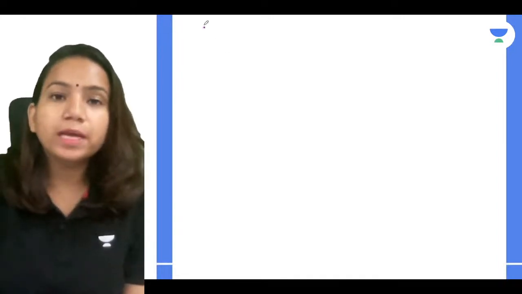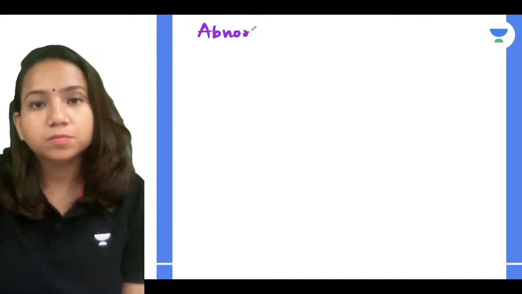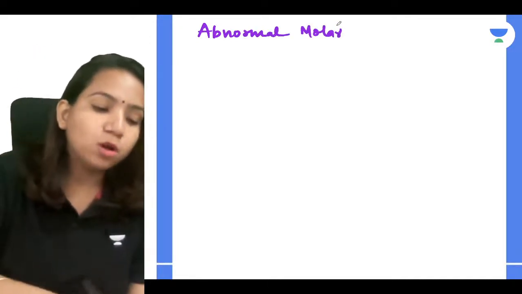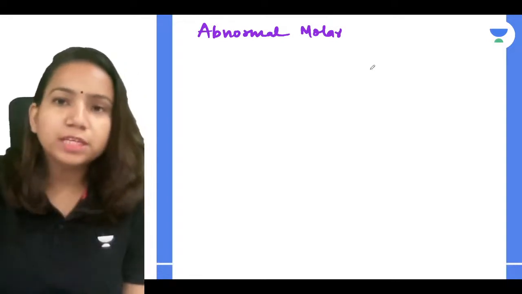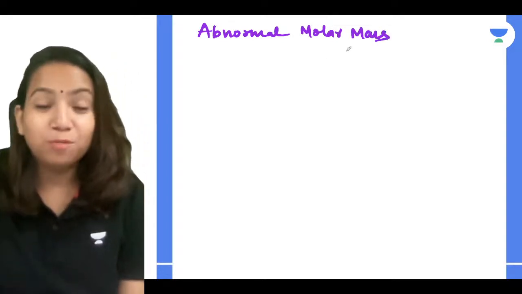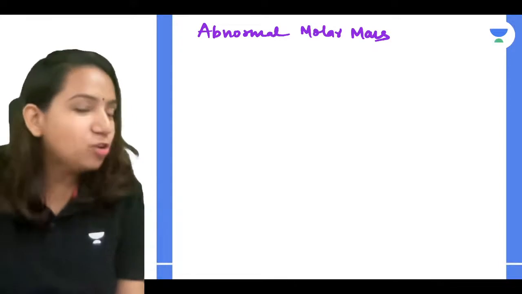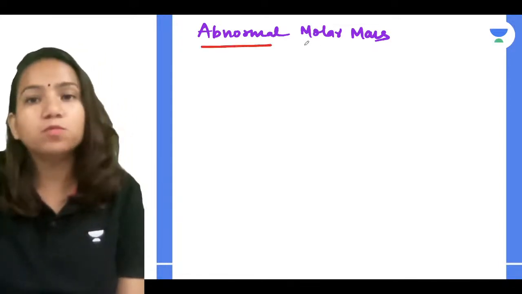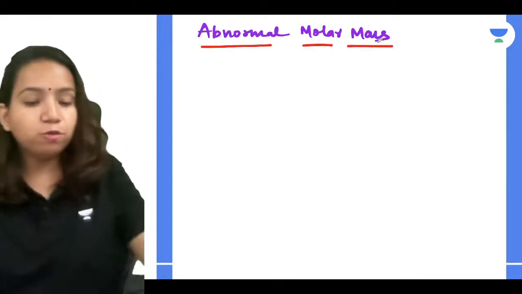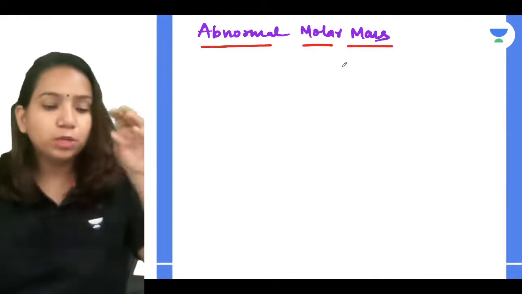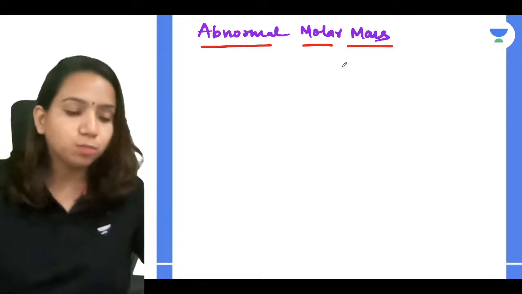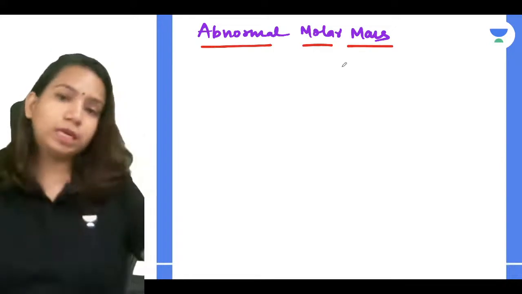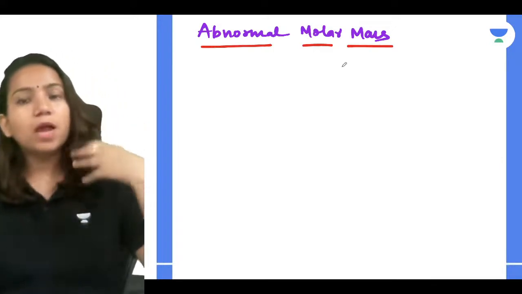So we have the topic abnormal molar mass. Are you getting anything from the name abnormal? The thing which is not normal, and which thing? Molar mass. So what you have to know is that when you calculate the molar masses from colligative properties, then the exact molar mass is not obtained. So these are known as abnormal molar masses.